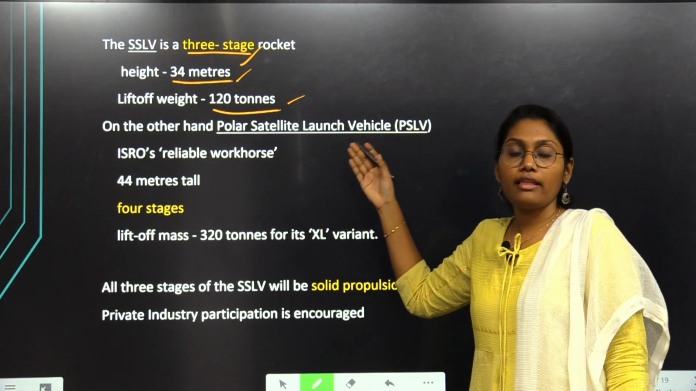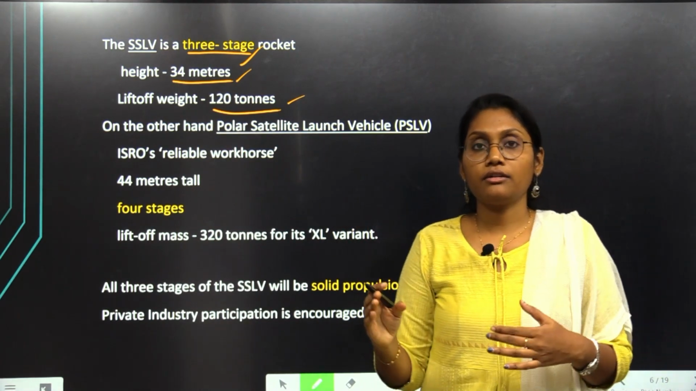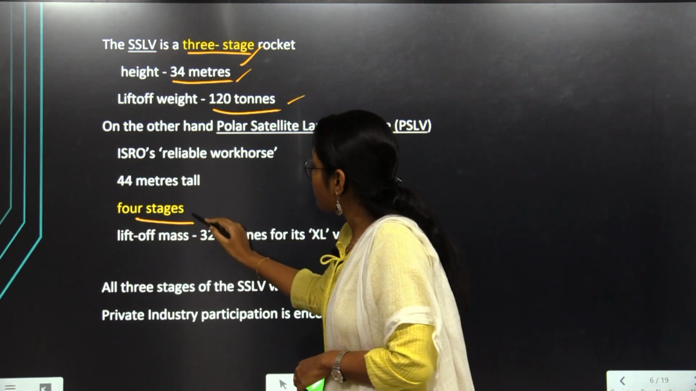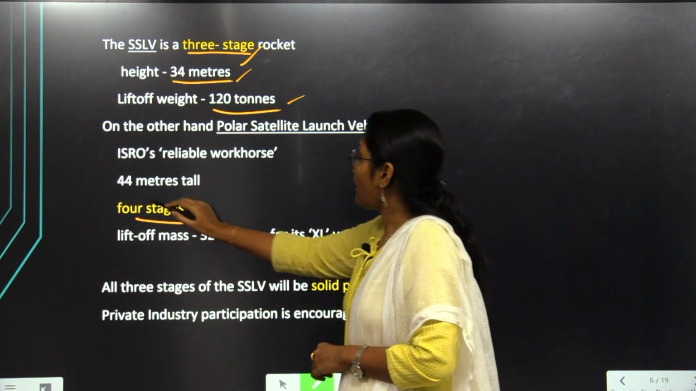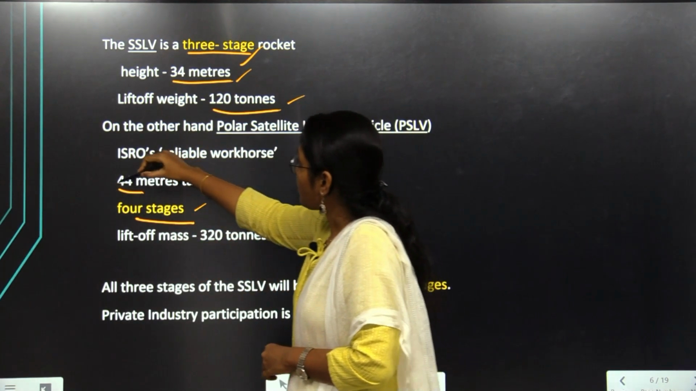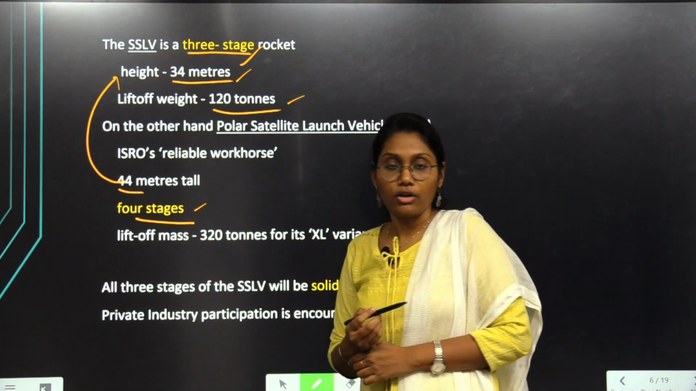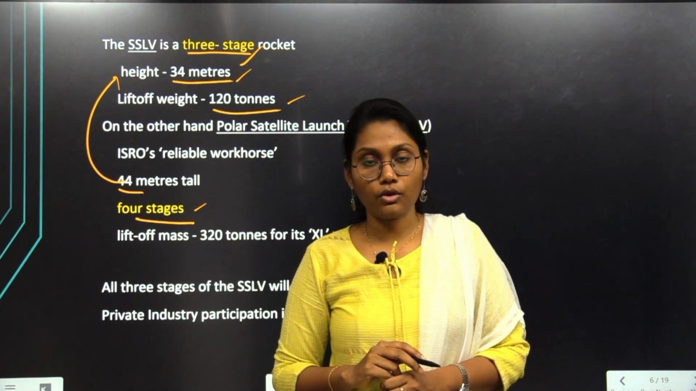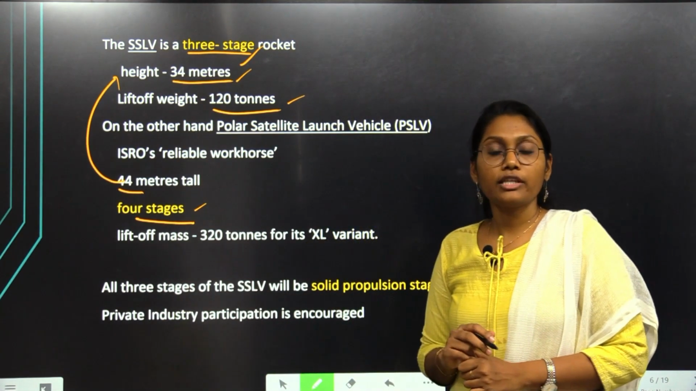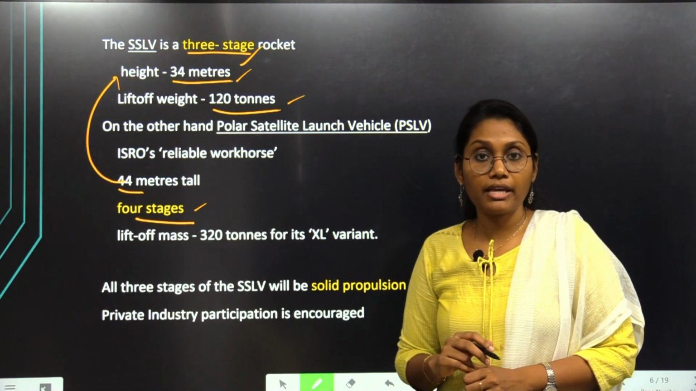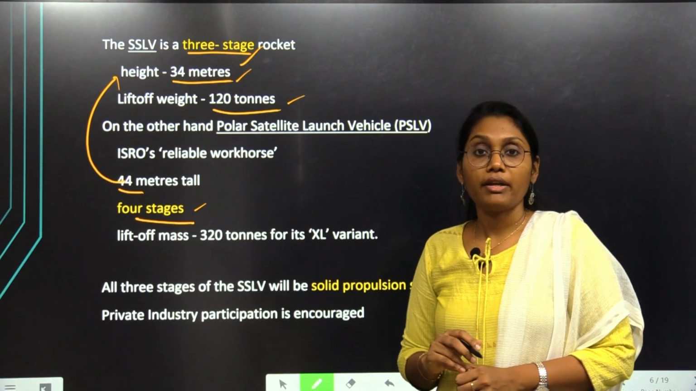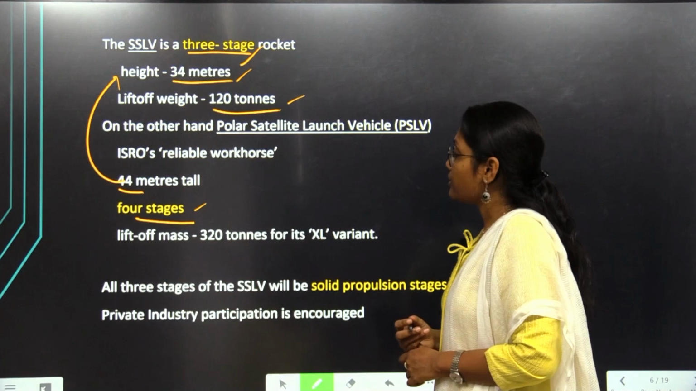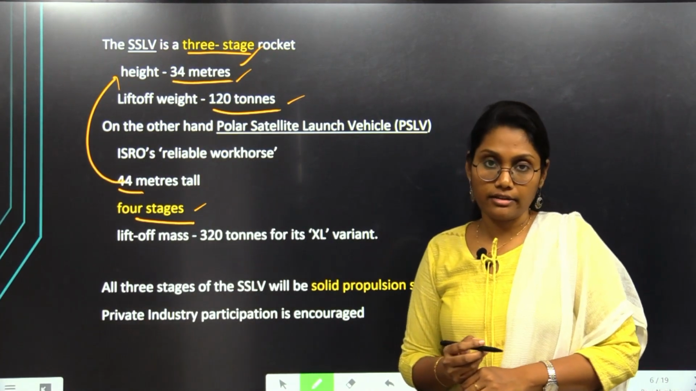If we consider that specification with the PSLV, which we already have, the PSLV is a 4-stage launch vehicle. Its height is 44. So comparing this with this, the SSLV is smaller than the PSLV. We know that PSLV is the workhorse of India. So in India, PSLV is used very frequently to launch many launch vehicles and satellites. So here comes the SSLV, which will launch those nano, micro, mini satellites.